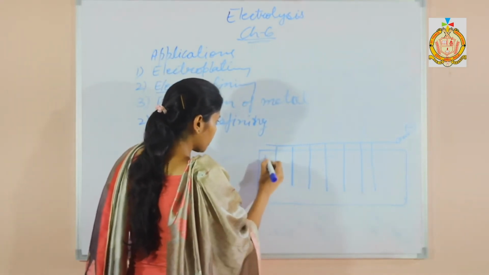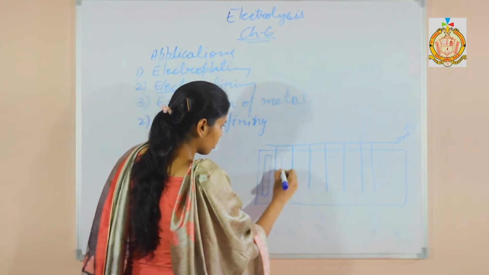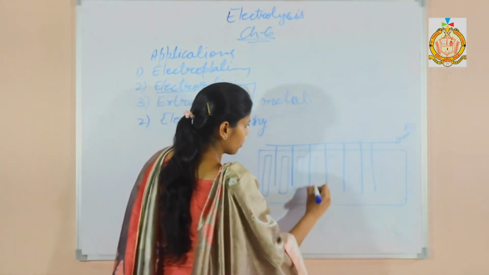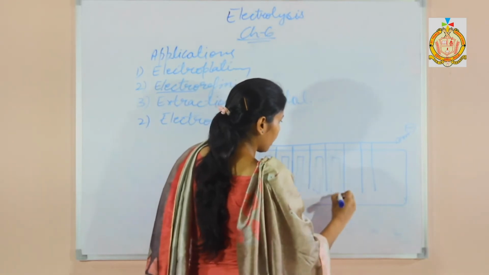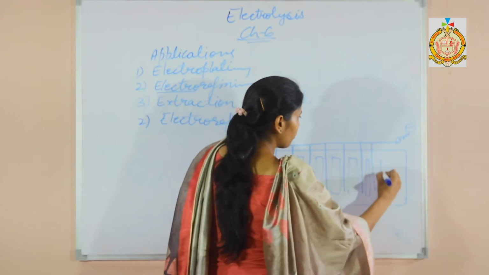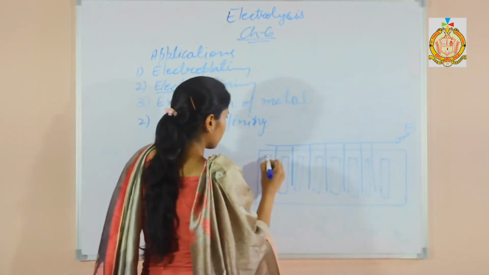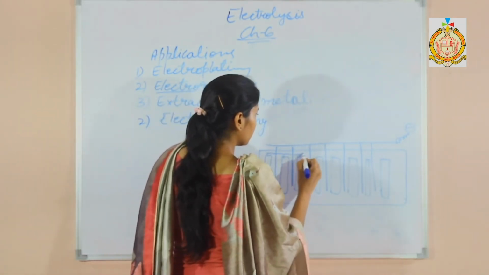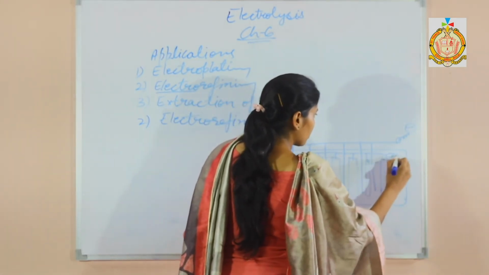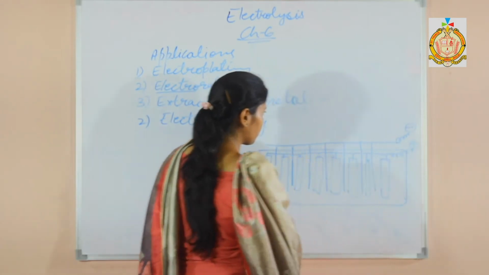And in between, impure rods are there. The thicker rods, these are impure rods. And these impure rods will be attached to the positive terminal of the battery, because this anode rod will dissolve. So these are attached to the positive terminal of the battery.